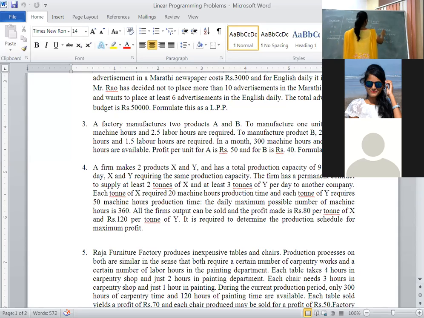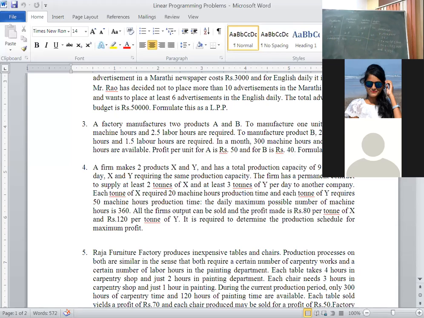If the objective function is of maximization, the inequality should be less than or equal to 300. Similarly, labor hours: 2.5x plus 1.5y less than or equal to 240, and x, y greater than or equal to 0.